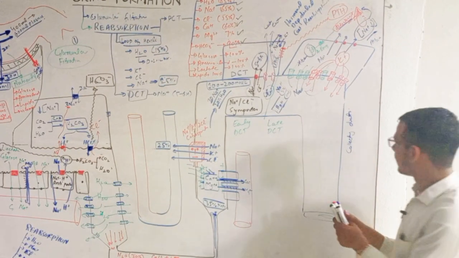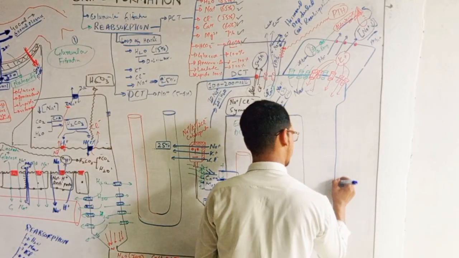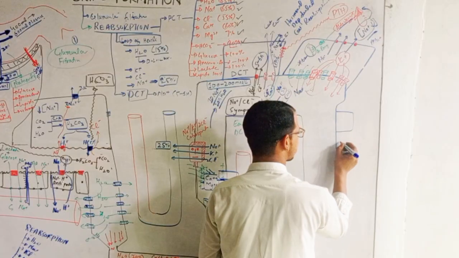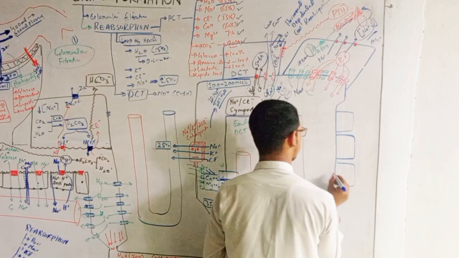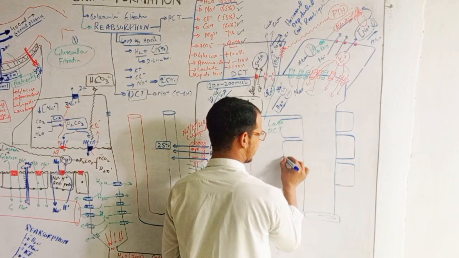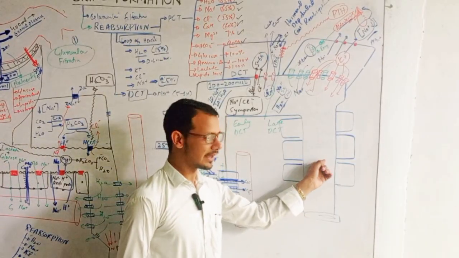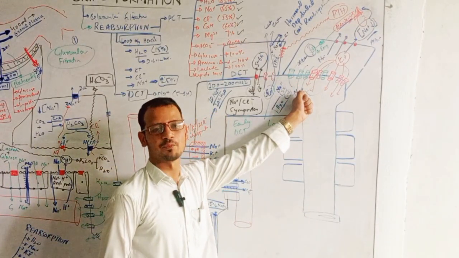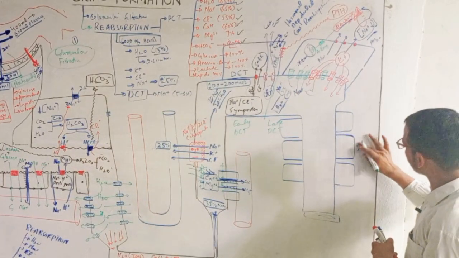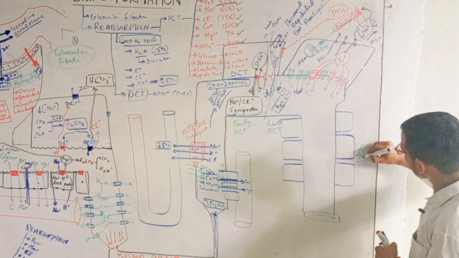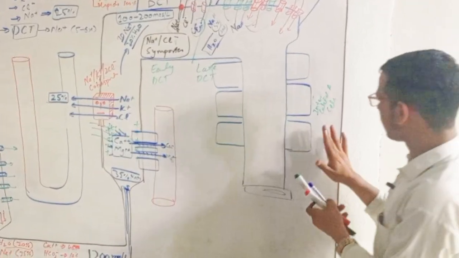And last we have the collecting duct, but in the collecting duct we have three types of cell. One is the principal cell, one is the intercalated A cell, and for example this is the principal cell and this is the intercalated B cell and this is the principal cell. The principal cells in collecting ducts and in distal convoluted tubules work in the same way, right? Here this is the intercalated A cell. What is the role of the intercalated A cell?